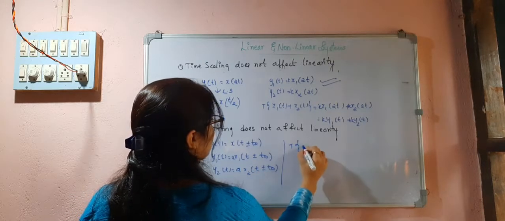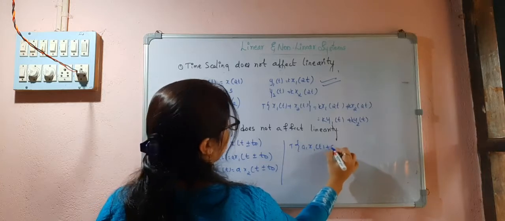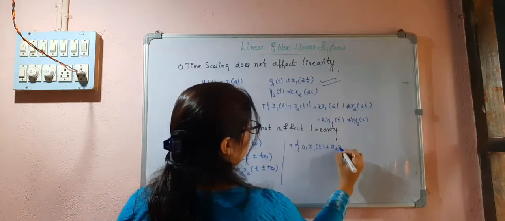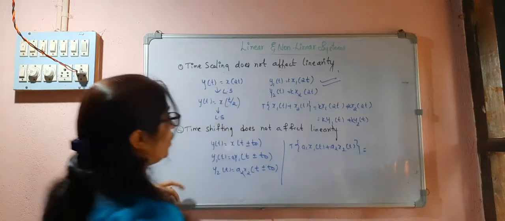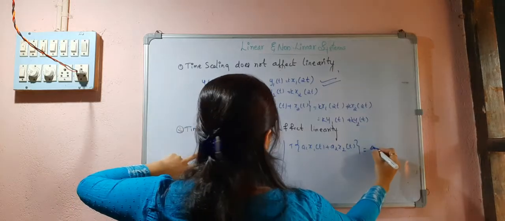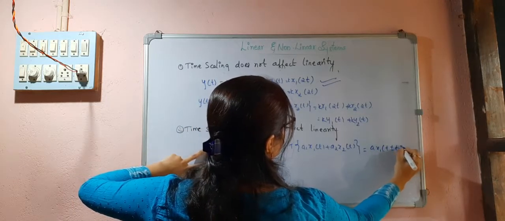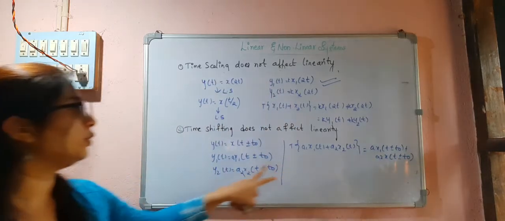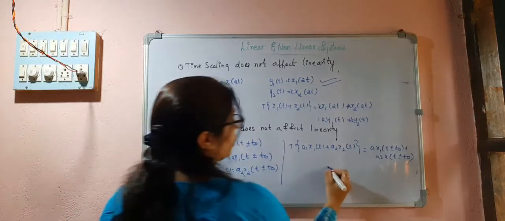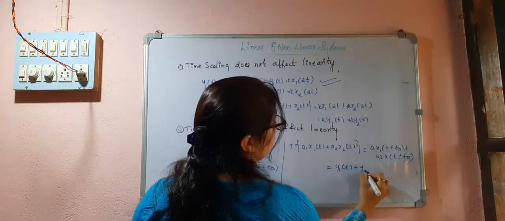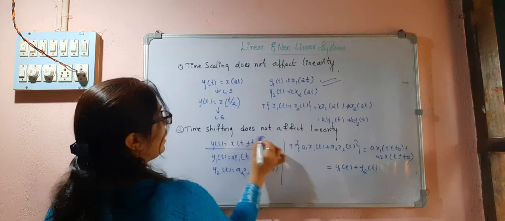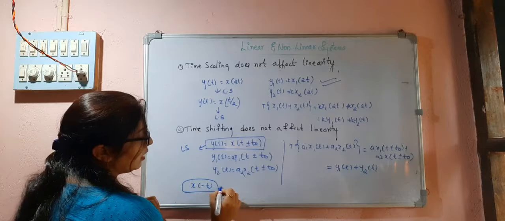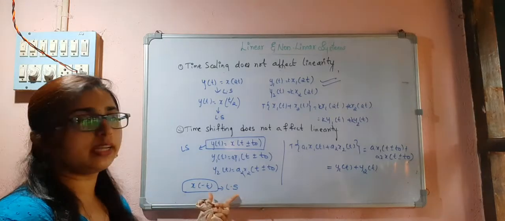So the operation on a1 x1 t plus a2 x2 t is equal to a1 x1 of t plus or minus t naught plus a2 x2 of t plus or minus t naught. So that is equal to y1 t plus y2 t. Therefore, this is also a linear system. Time reversal also is a linear system.